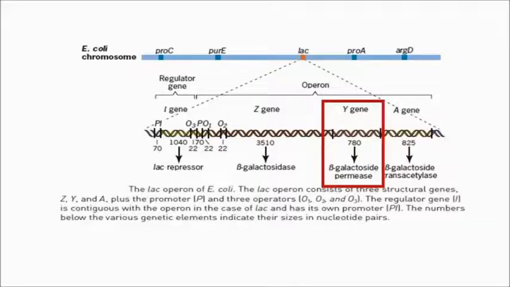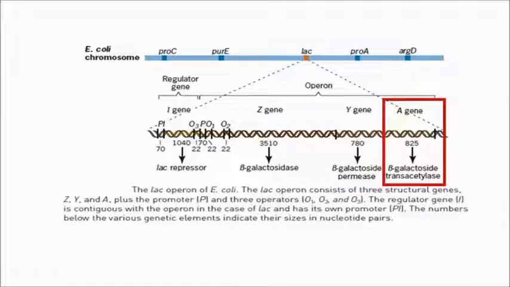This enzyme is required for the transport of lactose into the cell. Third and the last of the structural genes is gene A, and it encodes enzyme beta galactoside transacetylase. The function of beta galactoside transacetylase is to modify the toxic galactosides so that they can be removed from the cell.